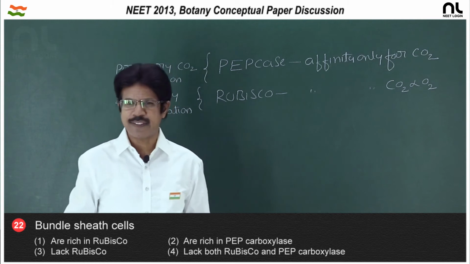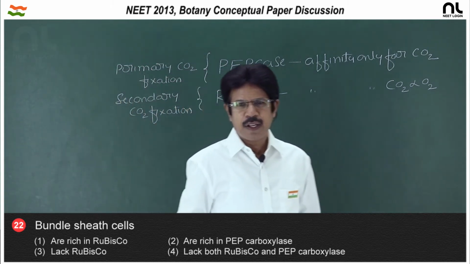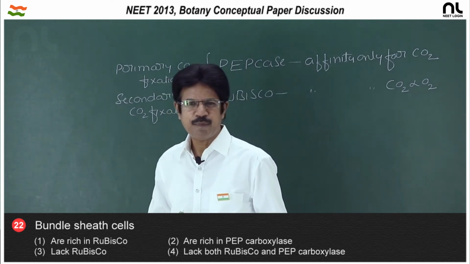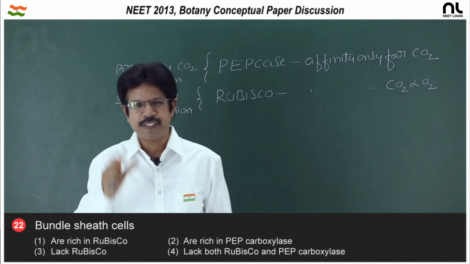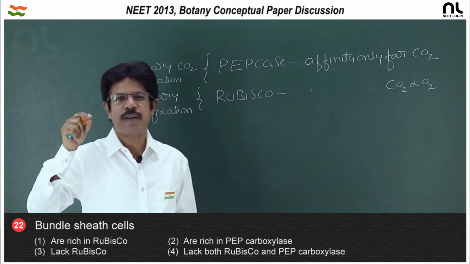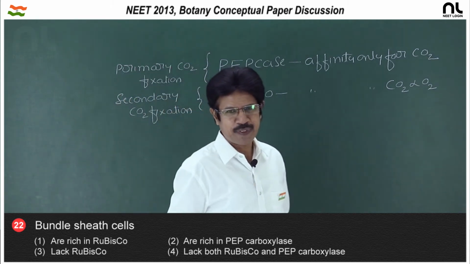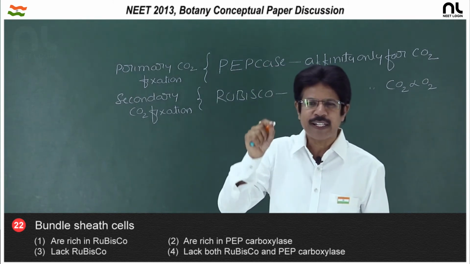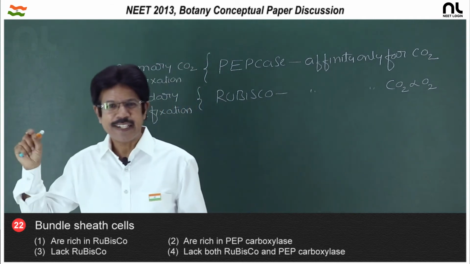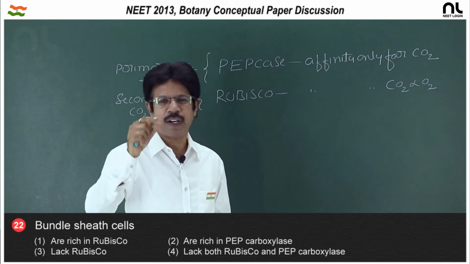as well as oxygen. But in bundle sheath cells, the oxidative decarboxylation of malic acid builds up a larger amount of CO2. So, Rubisco never acts as oxygenase in bundle sheath cells. So, photorespiration is absent. Because there is no activity of Rubisco as oxygenase, it acts only as carboxylase because of the larger amount of CO2 available.